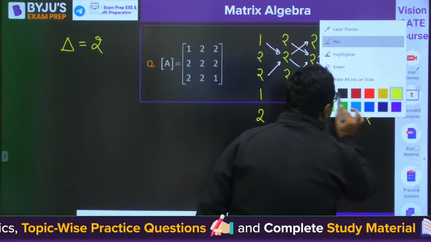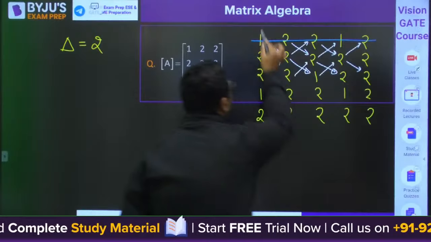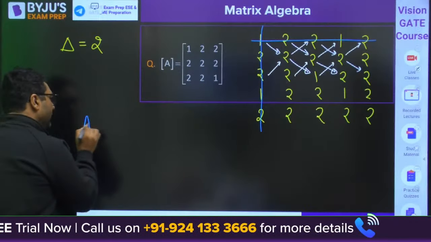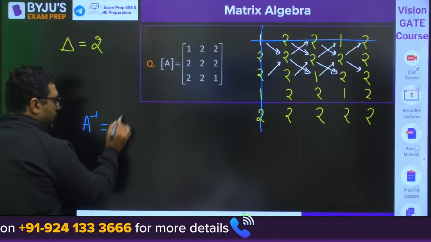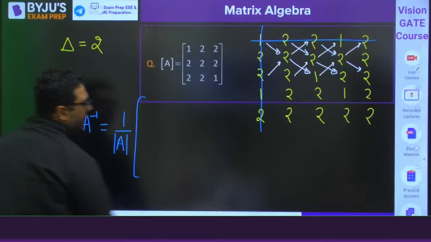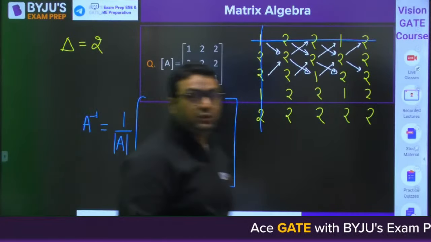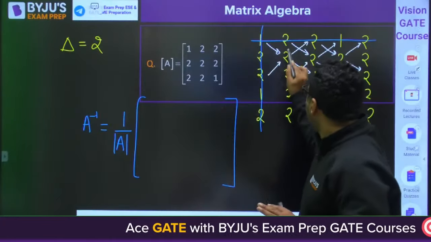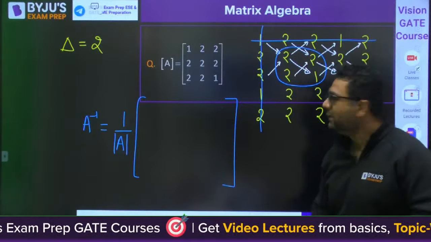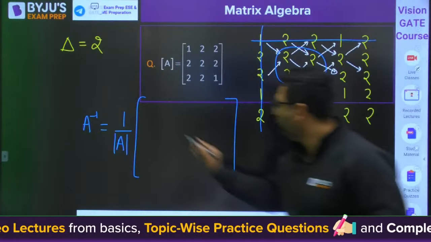Now you would be deleting the first row and first column. And now you want to write down A inverse. You will say 1 by determinant of A. Now you will be expanding them horizontally and writing the elements vertically. First, you will take this one: 2 minus 4, you will write minus 2.